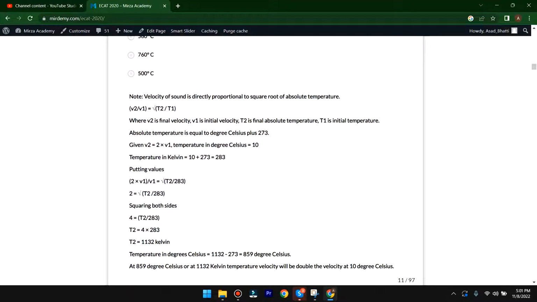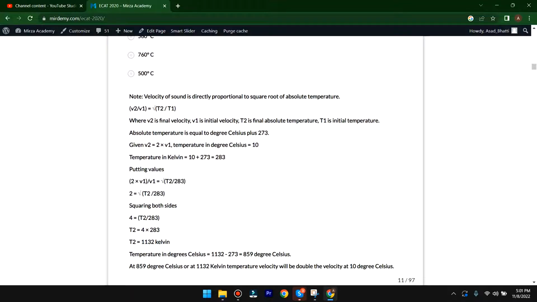Velocity of sound is directly proportional to the square root of absolute temperature. So V2 over V1 is equal to the square root of T2 over T1, where V2 is the final velocity and V1 is the initial velocity. T2 is the final absolute temperature and T1 is the initial temperature. Absolute temperature is equal to degree Celsius plus 273.